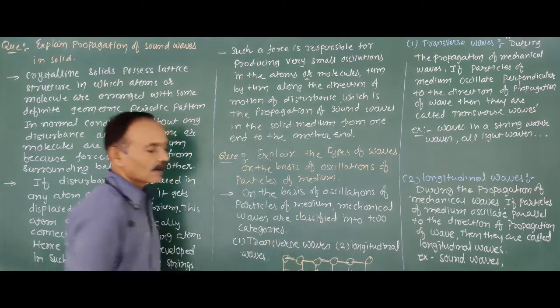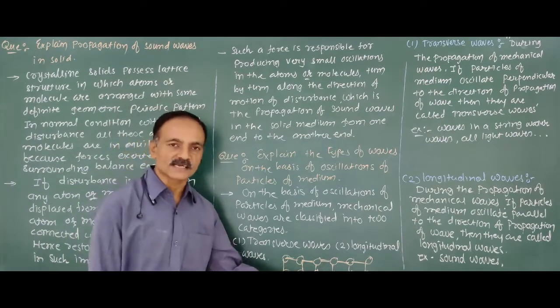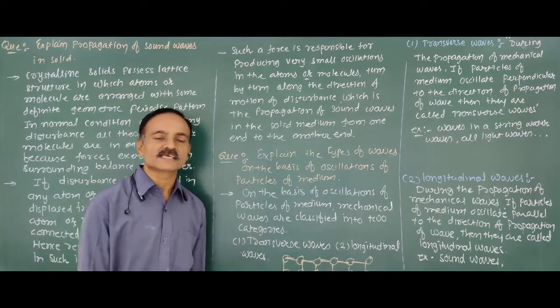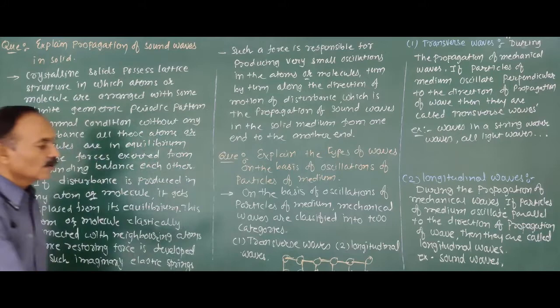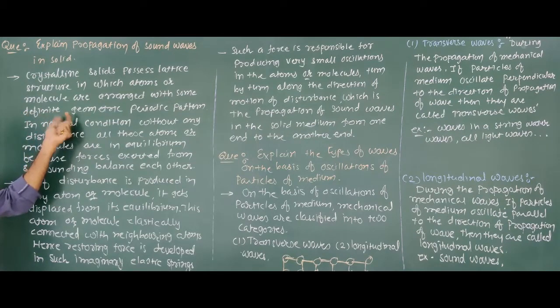Therefore, all the atoms or molecules in a crystalline solid are in equilibrium position when no disturbance is produced in this position. Clear this thing? Again, what is the crystalline structure of the solid? A crystalline solid possesses a lattice structure in which atoms or molecules are arranged in a definite geometric periodic pattern. In normal condition, without any disturbance, all these atoms or molecules are in equilibrium.